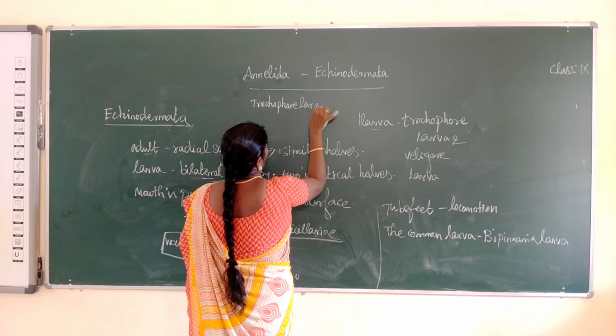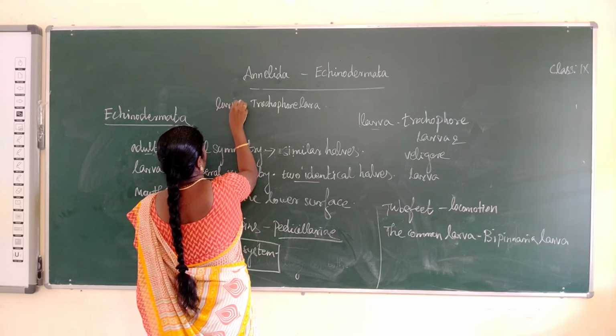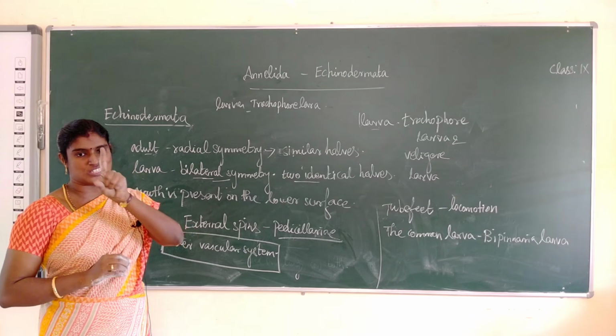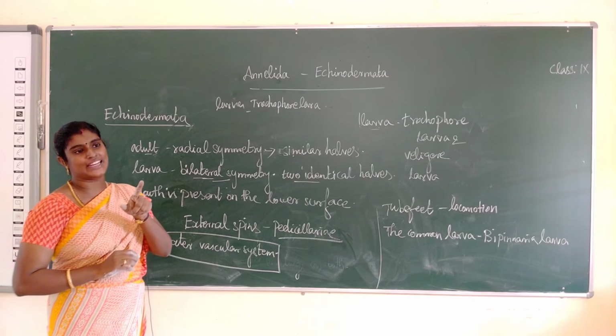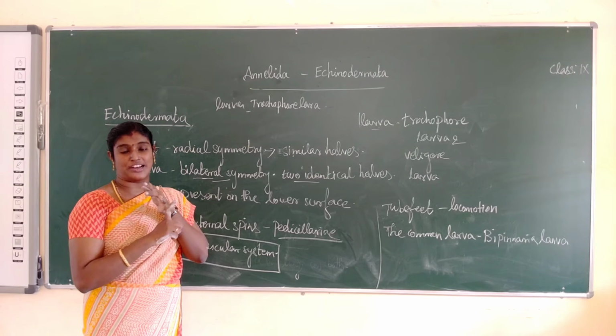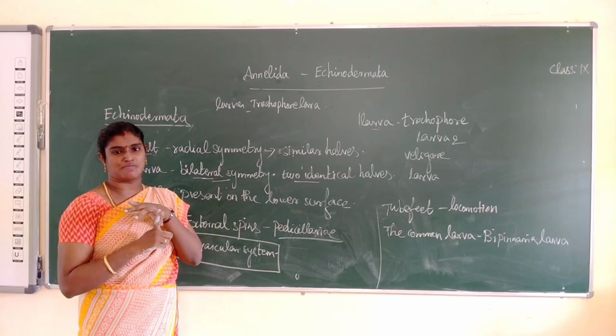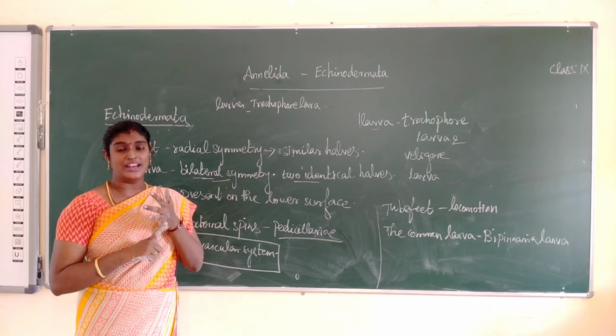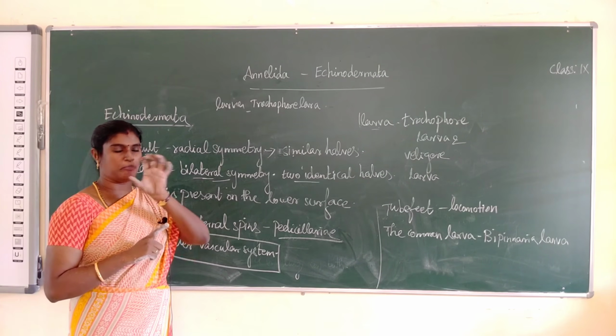Okay, so next phylum, Arthropoda. Arthropoda is the first largest phylum. What is the main character? Exoskeleton is present. Respiratory organs, gills and trachea, are present. What is the excretory organ? Malpighian tubules and green gland are present. These are the main points.